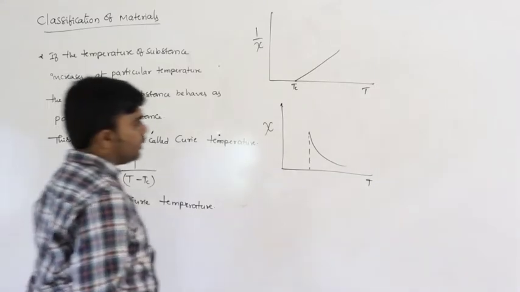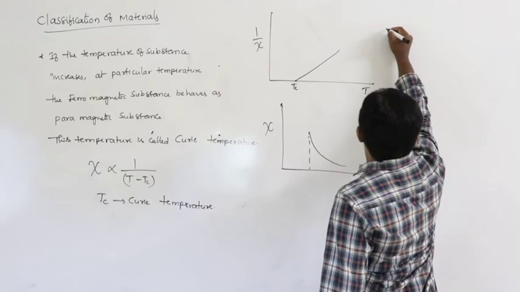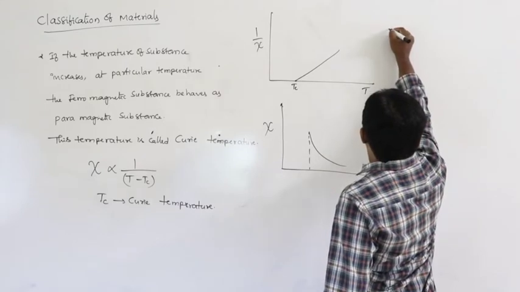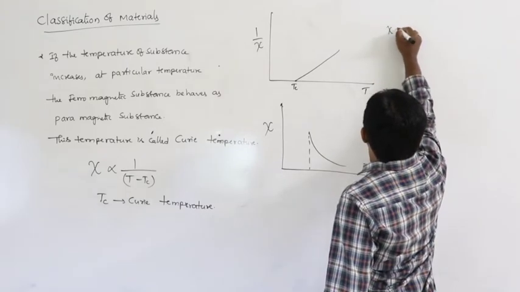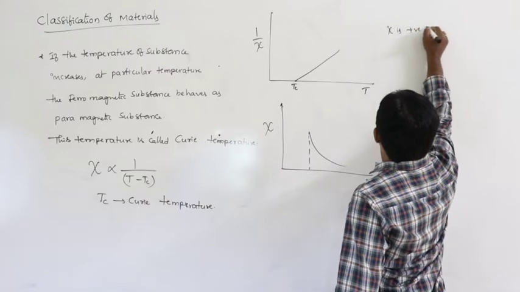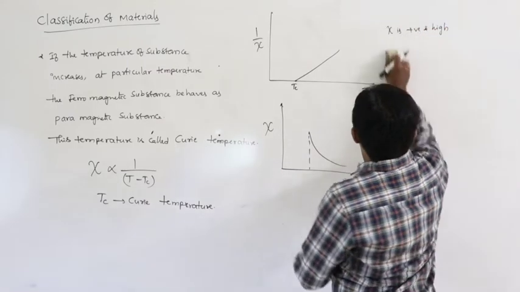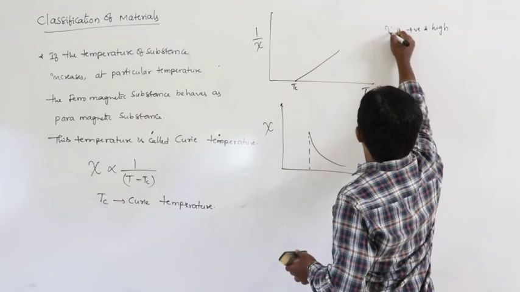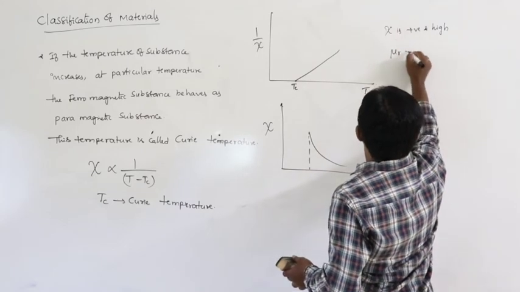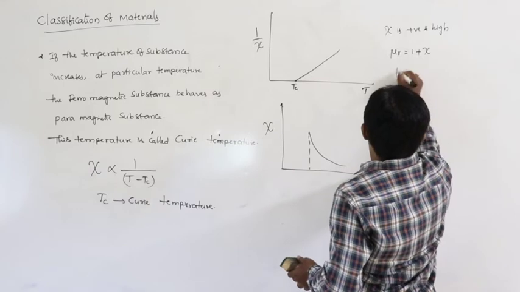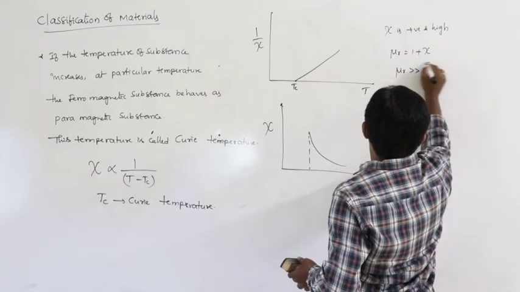And in case of ferromagnetic substance, Xi is positive and it is a high value. Magnetic susceptibility is positive and it is a high value. Then mu r is equal to 1 plus Xi. That's why mu r is very much greater than 1.